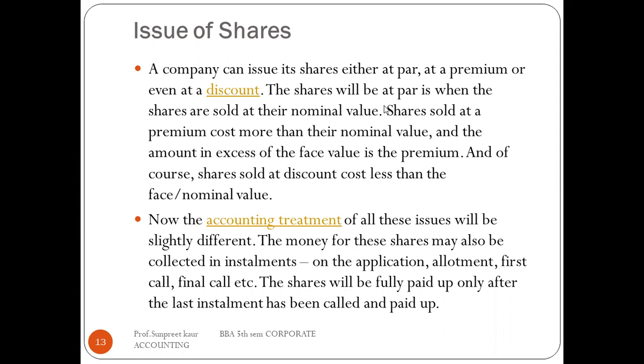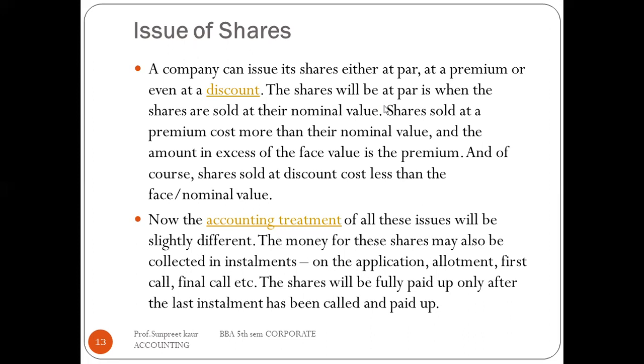So in the same way, the issue of shares, as we have done its procedure, now the issue of shares can be at par, at premium, or at discount. Now, what is this at par, at premium, or at discount?